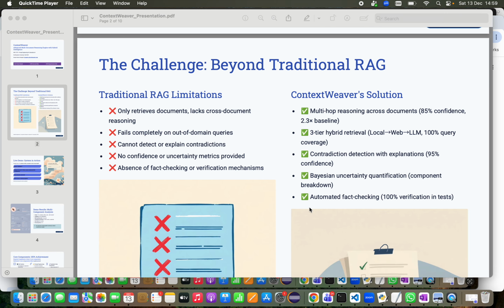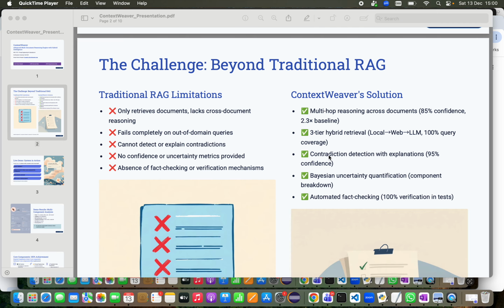So, moving on to the next slide. Traditional RAG systems have critical limitations. First, they only retrieve documents, they don't reason over them. Second, they fail completely when queries are outside their knowledge base. Third, they cannot detect contradictions in the information. Fourth, they provide no confidence metrics. And finally, there is no fact-checking aspect. ContextWeaver solves all these problems.